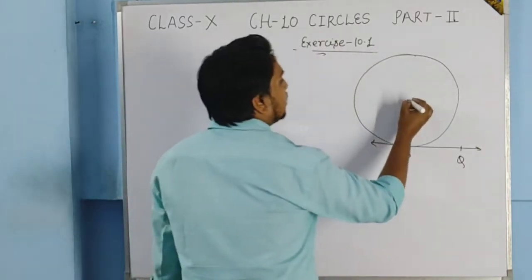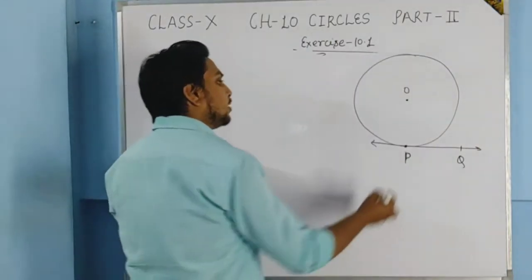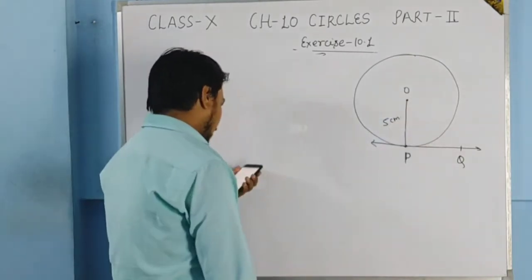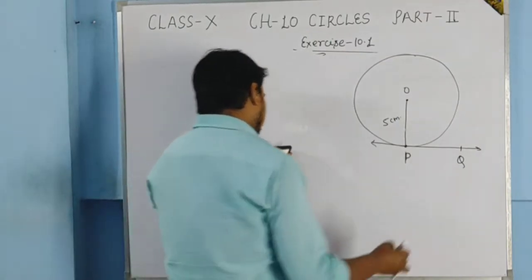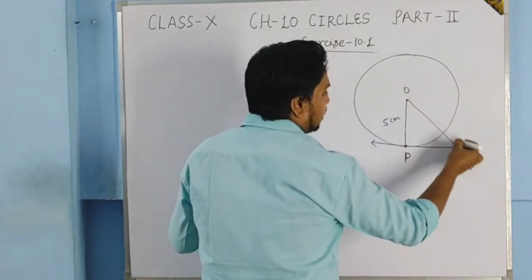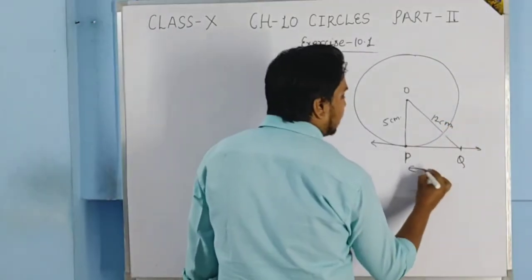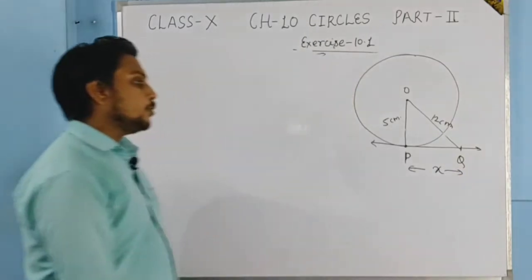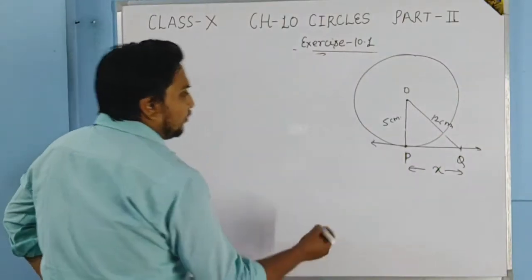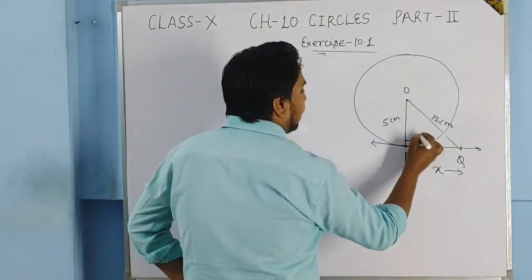Here is the center O of the circle. It is said that the radius of the circle is 5 centimeter. The tangent meets a line through the center O at a point Q, so that OQ is 12 centimeter. So basically we have to find this PQ. Suppose it is x units. We have to find the length of PQ. So how will we find it? We know very well, we have studied the theorem also, that it will be perpendicular here.